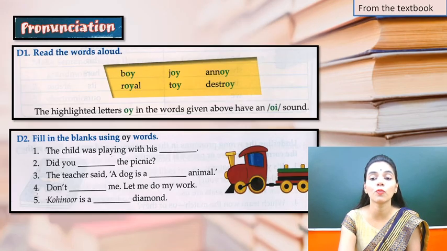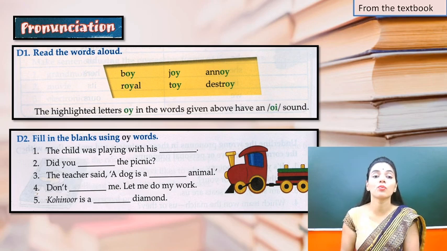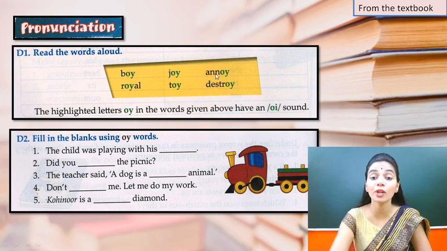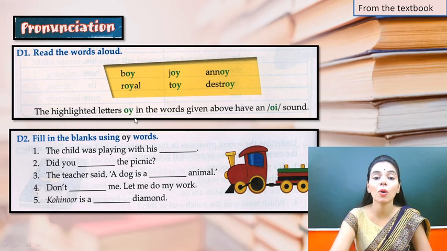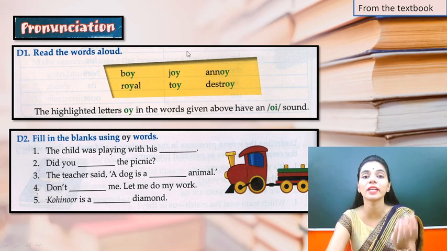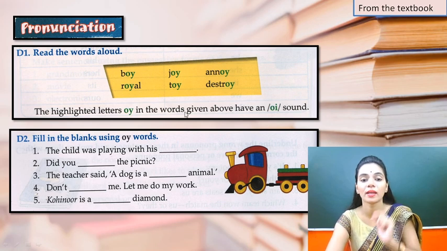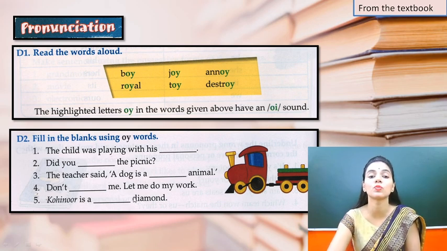Okay, now we'll go for the next section, pronunciation. Now read these words aloud: boy, joy, annoy, royal, toy, destroy. The highlighted letters o-y in the words given above have an oy sound, that is, y sounds like i. So these are beautiful words they have given, which are written differently but sound the same: boy, boy, o-i, oy.